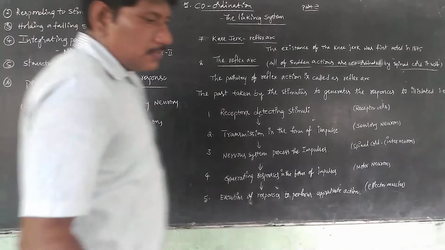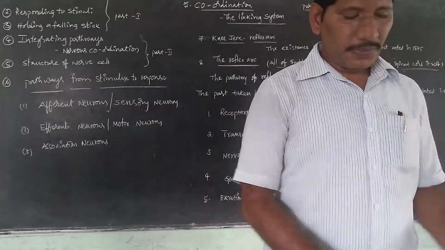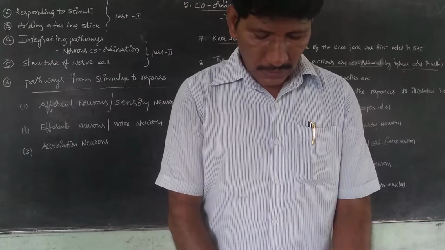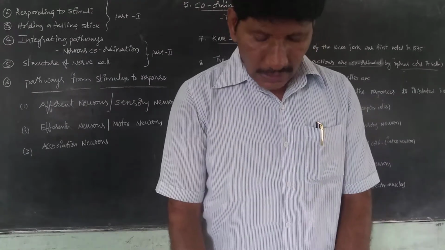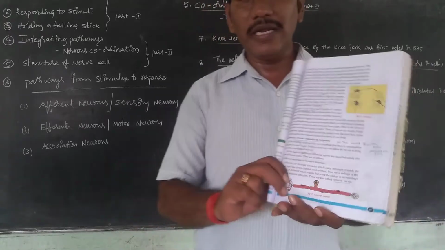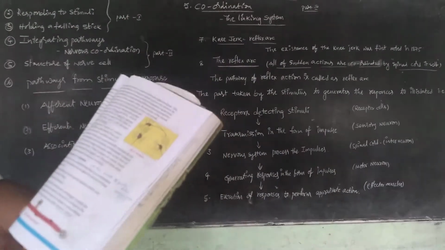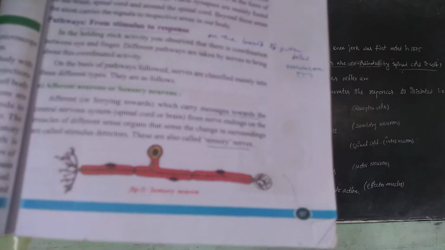Let us come to the textbook, page number 97. See, children, this is the picture of a sensory neuron. On textbook page 97, we have the clear picture of the sensory neuron.